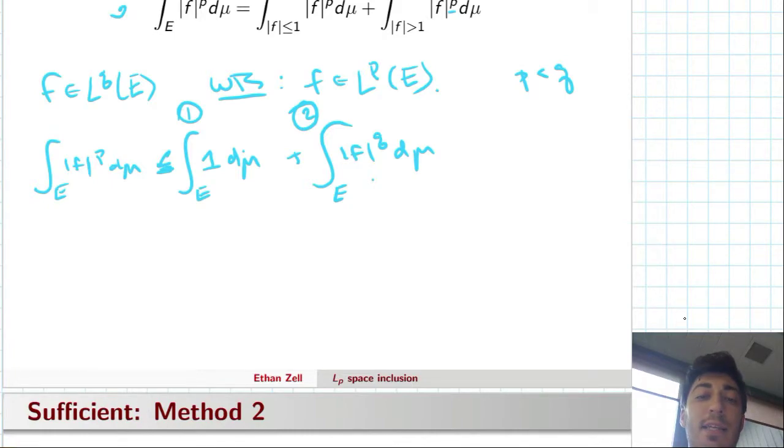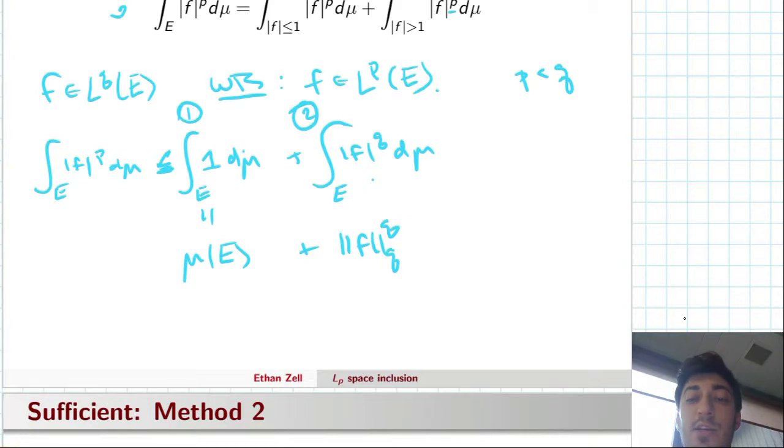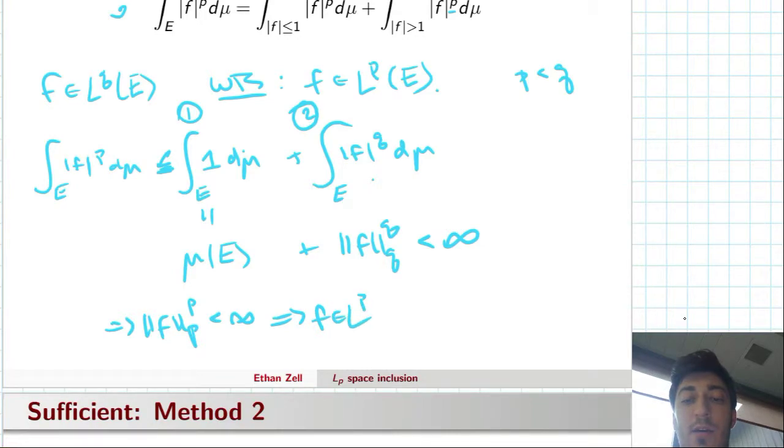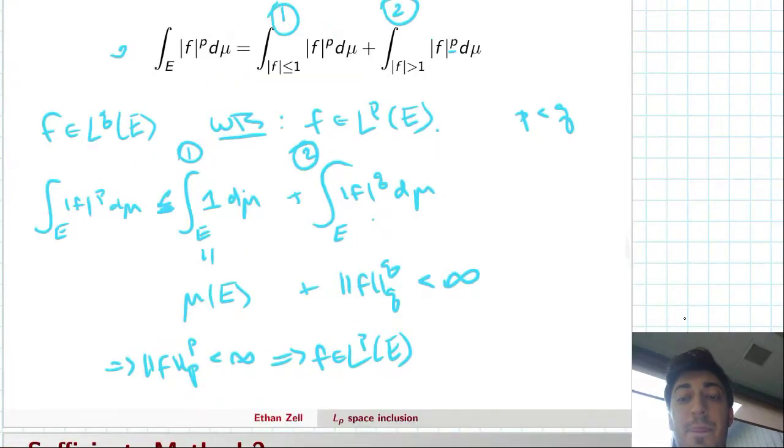All we need to recognize is that this first integral is just the measure of E, which we assumed was finite, and the second integral is the q norm raised to the q power. So both of these quantities are finite by assumption, which means that their sum is also finite, which means that the p norm of f raised to the p power is finite, and therefore f is in L^p of E.